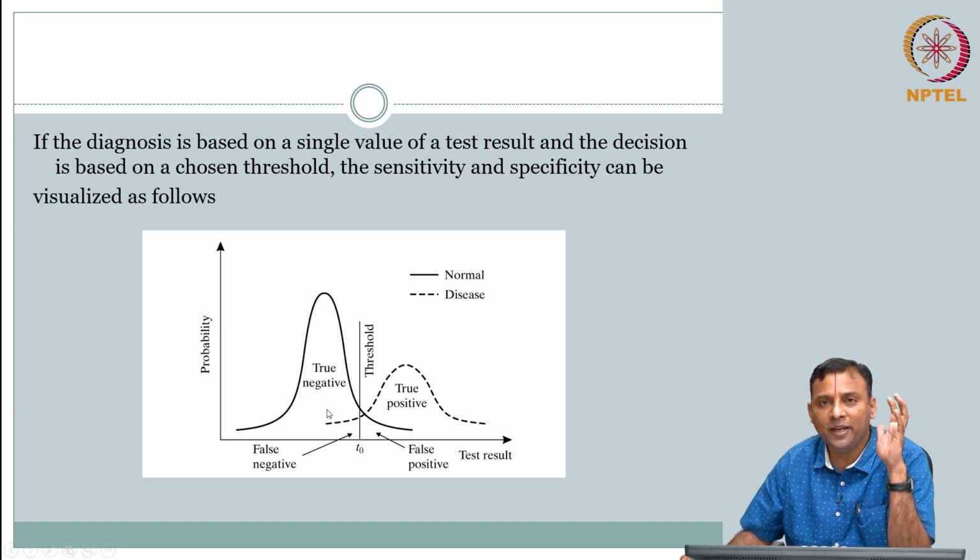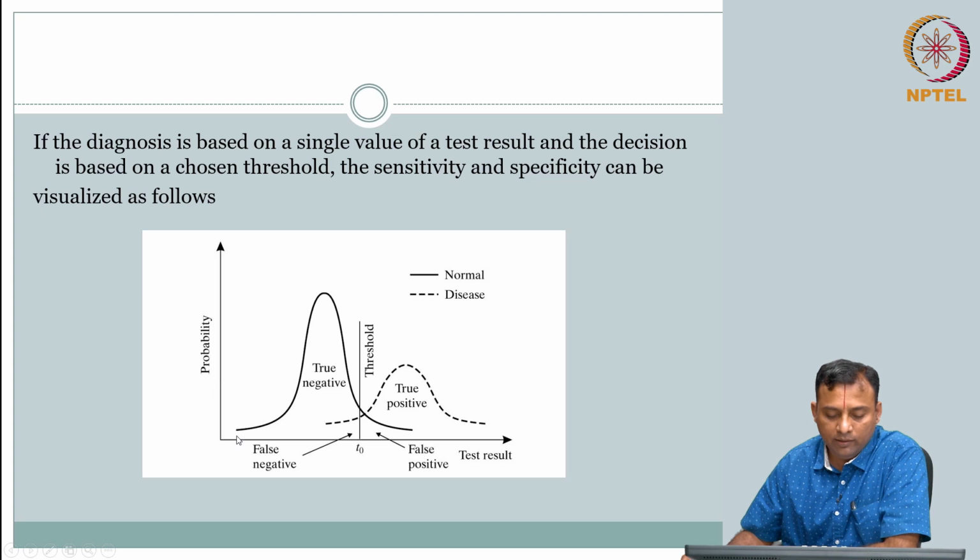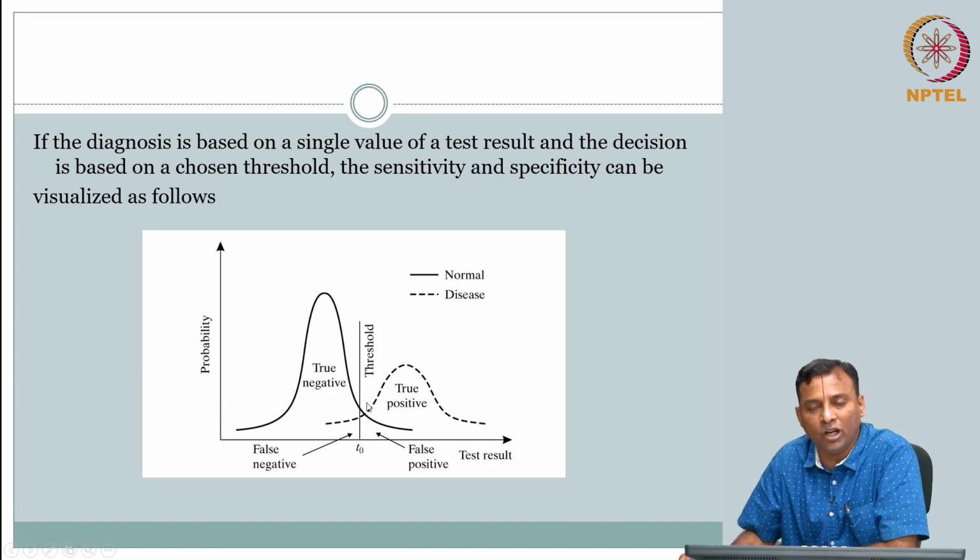Ideally, you want to be 100% certain. Ideally, you want to be normal. This is a distribution of that parameter. The example I gave is the size of the liver, the liver volume. For normal, this is how the distribution is, but when there is a disease, you have a different distribution. The distribution is the same, but it is offset. So, in this case, if this is size, then the size is increased.